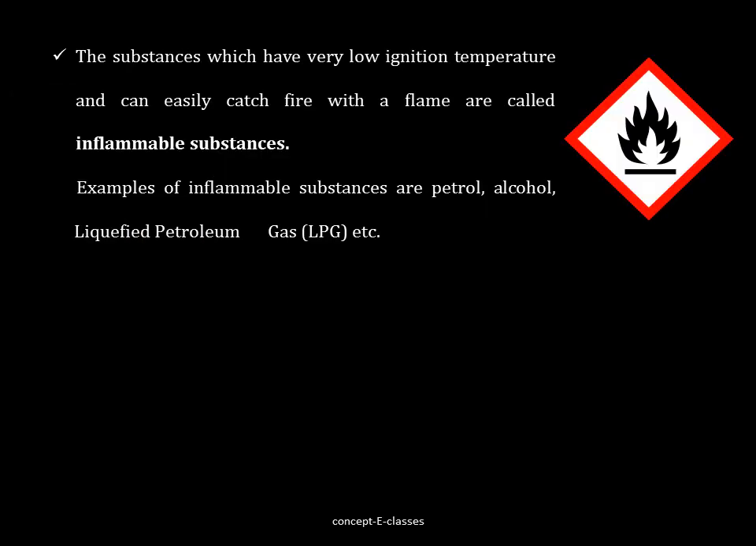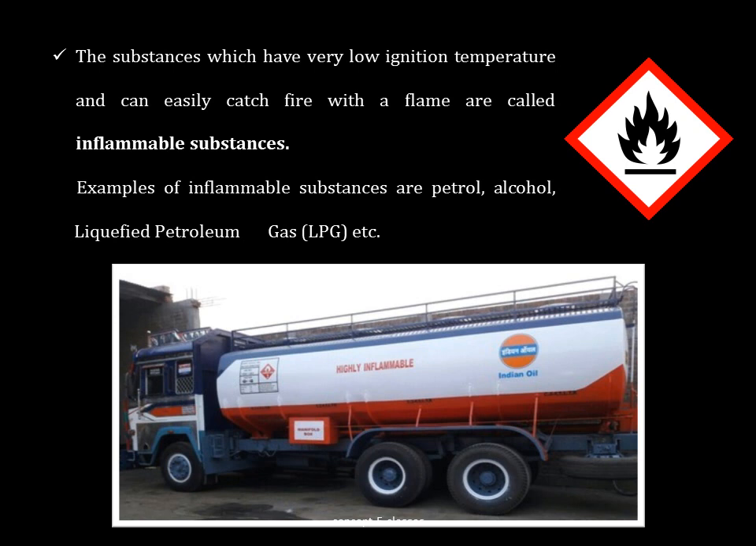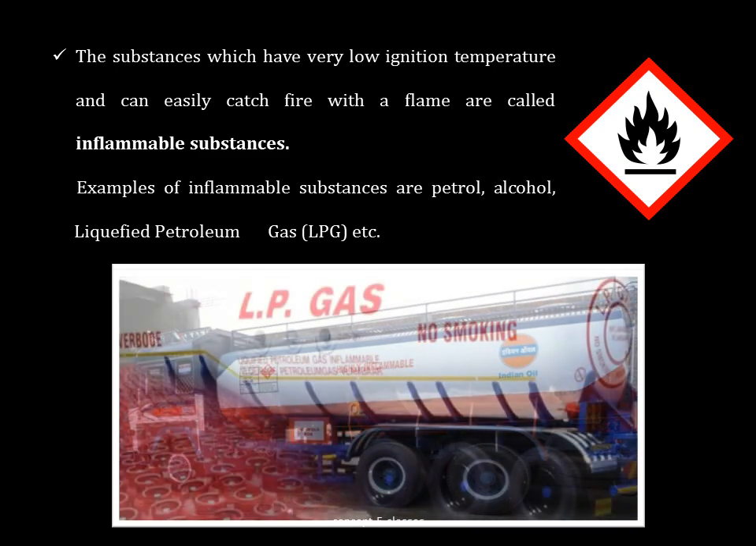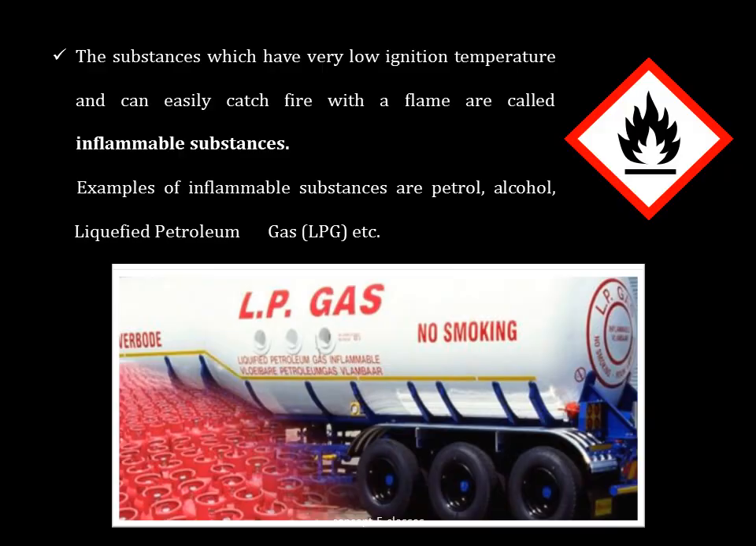So the substances which have very low ignition temperature and which can easily catch fire with a flame are called inflammable substances. This is the symbol of an inflammable substance, and we can find the symbol on trucks which carry petrol, alcohol and so on. See this symbol. The examples of inflammable substances are petrol, alcohol, LPG, etc.